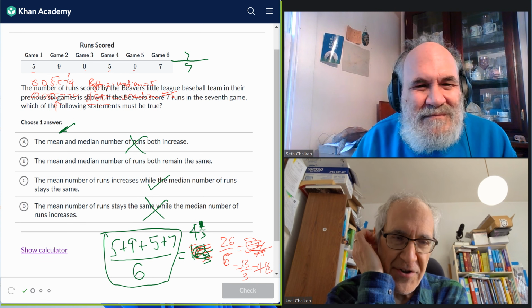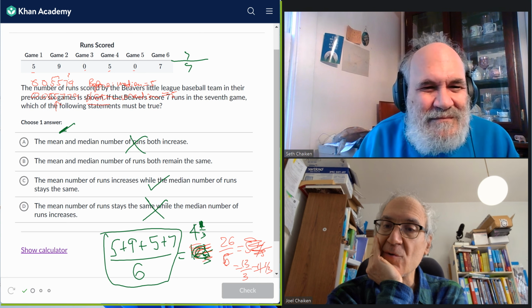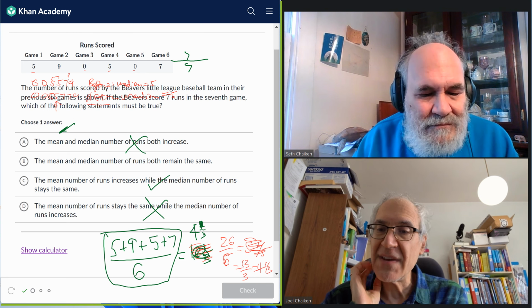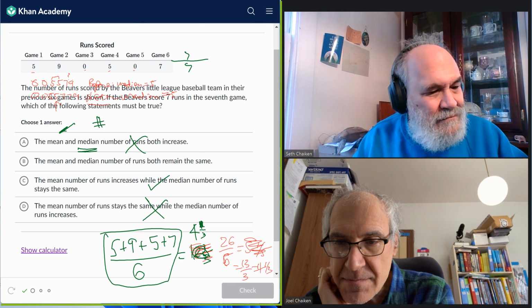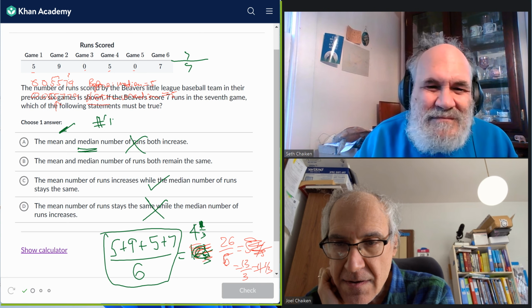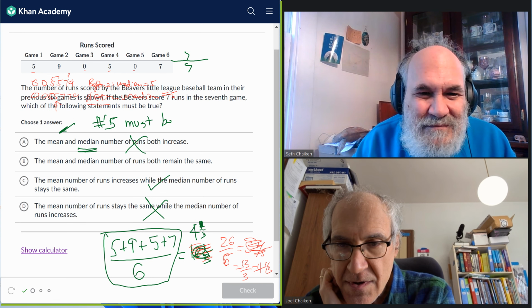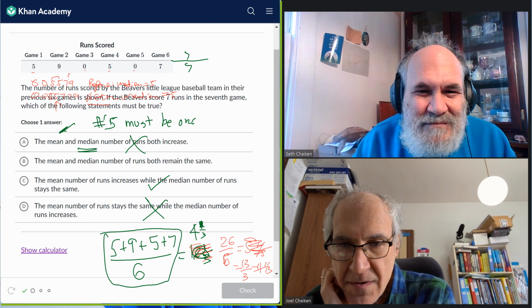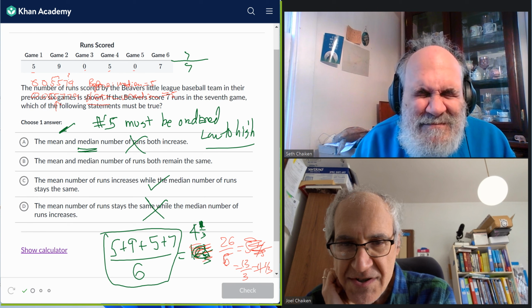You've got to order the numbers first. Big mistake. You have to order the numbers first before you do a median calculation. The numbers must be ordered from low to high, or we could do it the other way too, but most of the time it's done low to high.